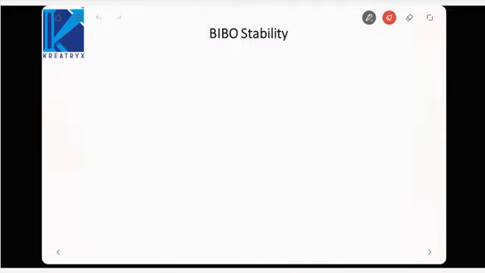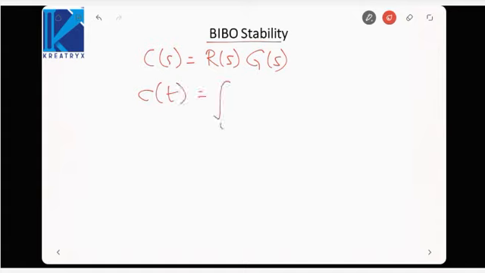So let us see how we can satisfy the criteria for BIBO stability. Now I know the response of a system is equal to input times transfer function. In the time domain, this translates to the convolution integral from 0 to infinity of g(tau) r(t minus tau) d tau.